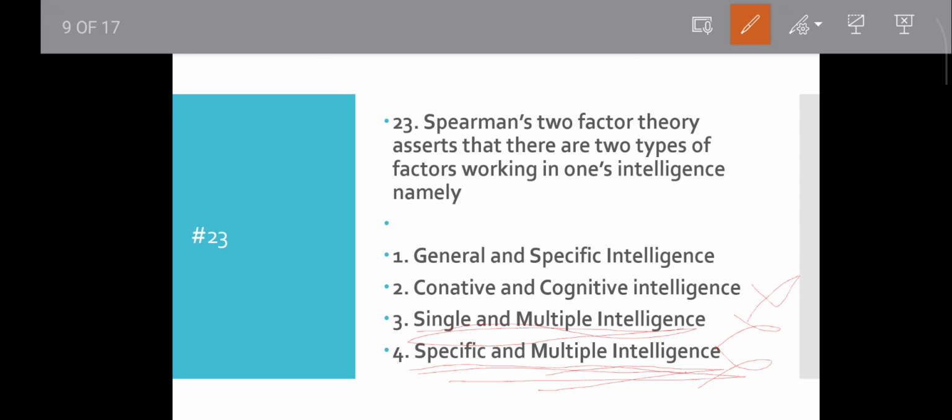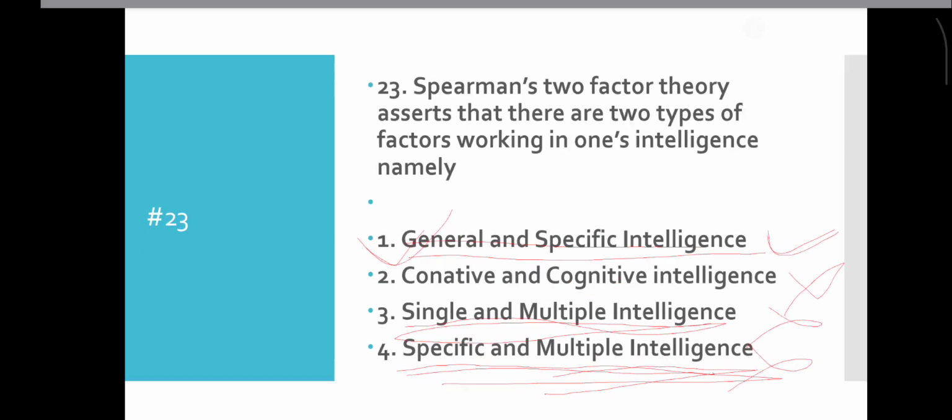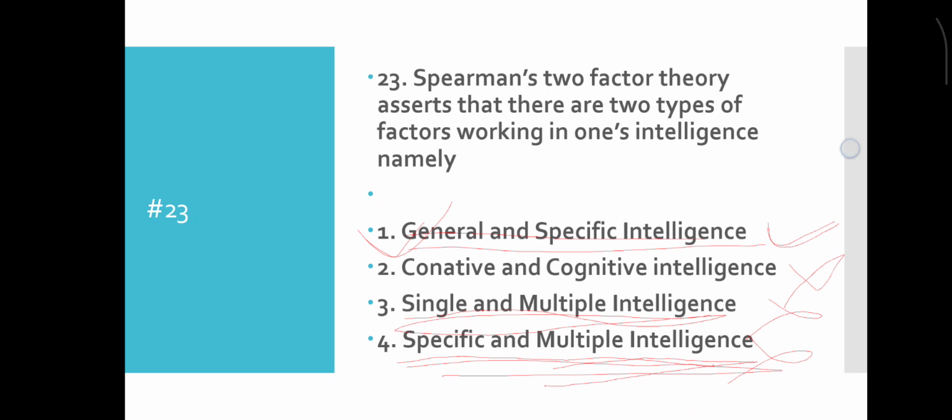General and specific intelligence, yes, it sounds right. Spearman's two-factor theory asserted what? That general and specific intelligence, general means G factor, specific means S factor. So option 1 will be the correct answer. Then move to the next question.